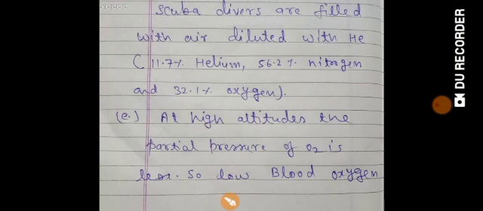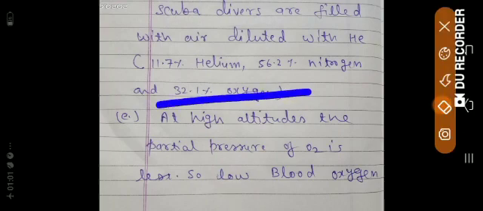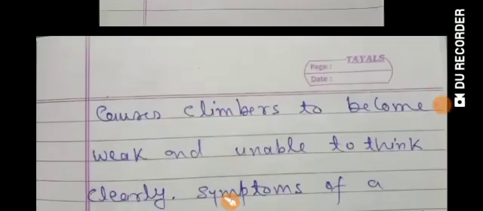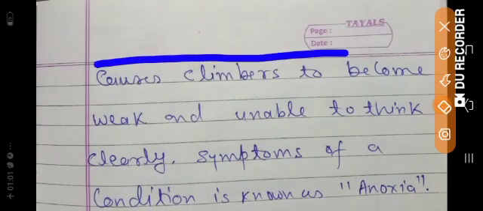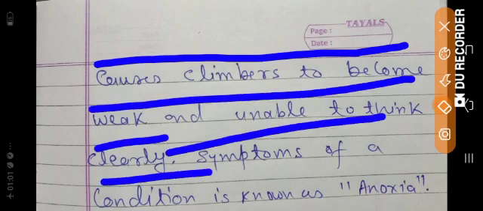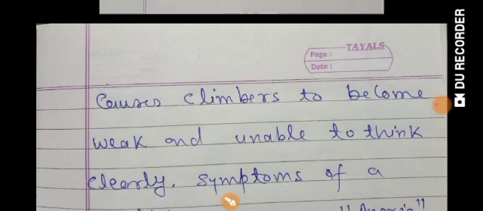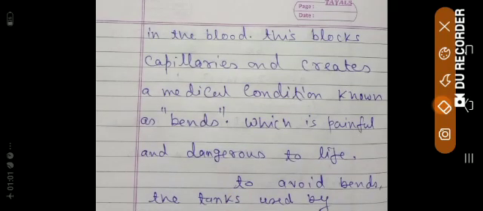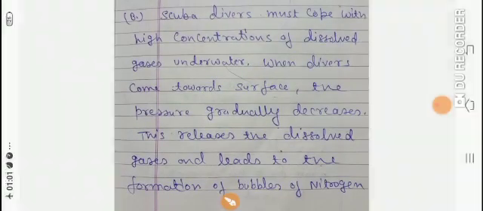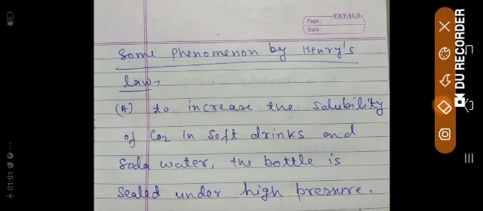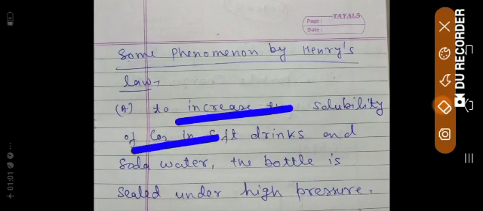Now come to the third one. At high altitude, it is a common thing, I'm not going to explain it. The partial pressure of O2 is less, so low blood oxygen causes climbers to become weak and unable to think clearly, and the symptom of this condition is known as anoxia. So these are some applications. At high altitudes, anoxia; scuba divers face bends; and why a high pressure is required to seal soft drink bottles or soda water bottles,